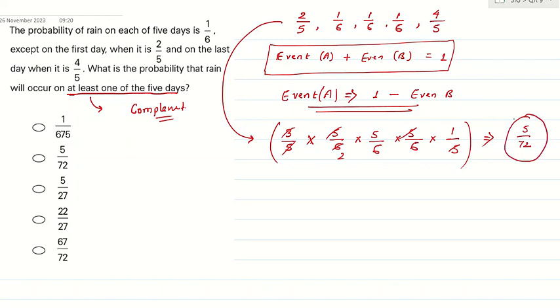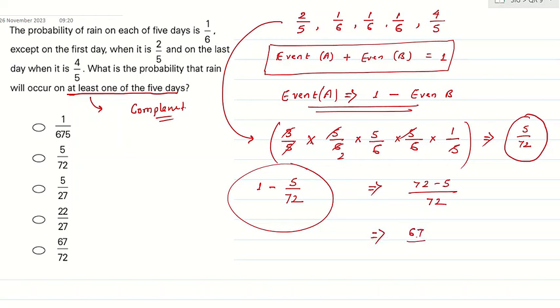I need at least one of the 5 days to have rain, which means I'll subtract from 1. 1 minus 5 by 72. So what is my answer? 72 minus 5 divided by 72, so 67 by 72. Do we have the answer? Option number E. So keep in mind, whenever you have the complementary, at least one of the 5 days, you first find the probability the event does not occur and then subtract from 1.